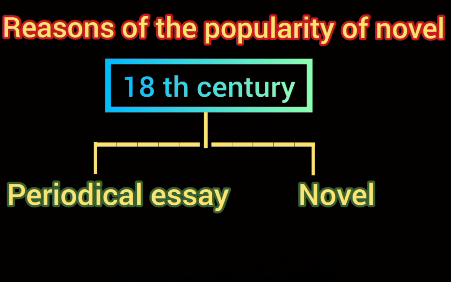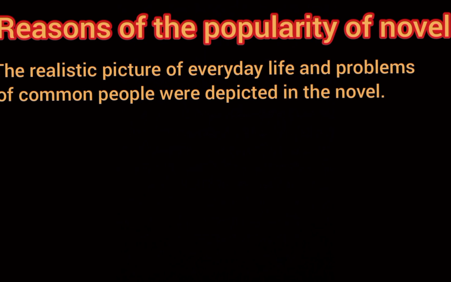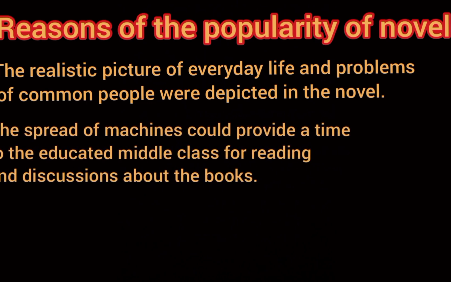You know what is essay? Essay is a piece of writing that gives the author's own argument. And periodical means a magazine that is produced regularly, that is weekly, monthly or yearly. And novel? 18th century was the age of intellectual, sentimental and realistic plane. The realistic picture of everyday life and problems of common people were depicted in the novel. And the speed of machines could provide a time to the educated middle class for reading and discussions about the books.